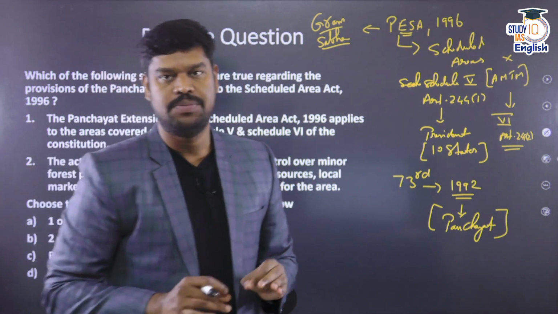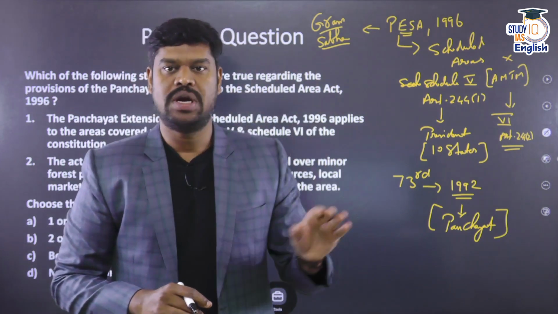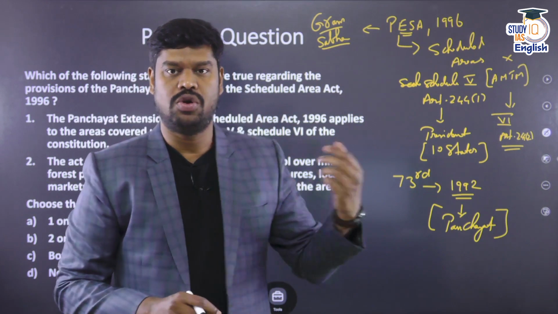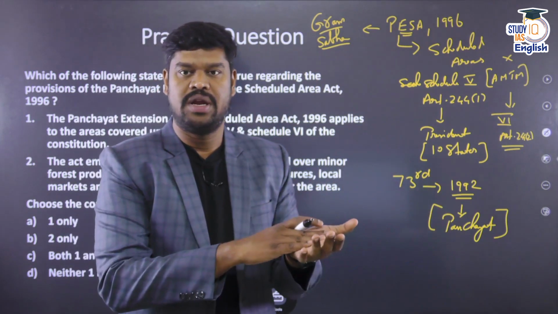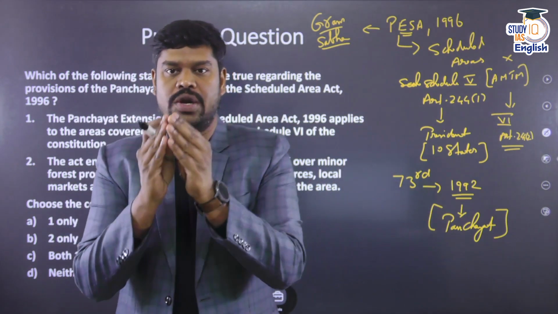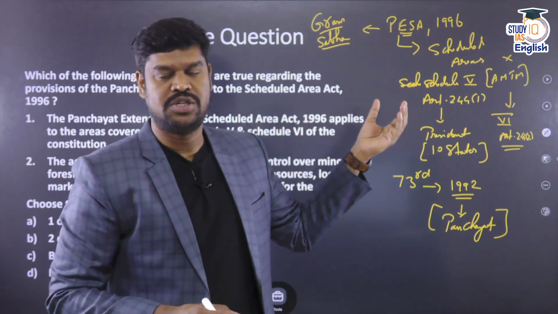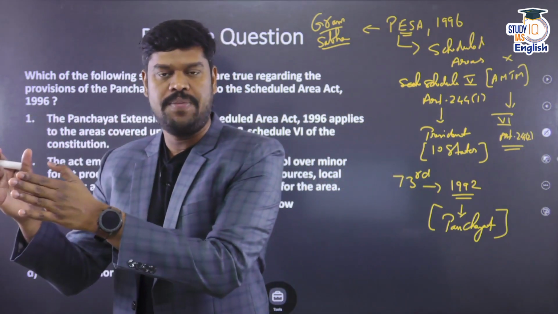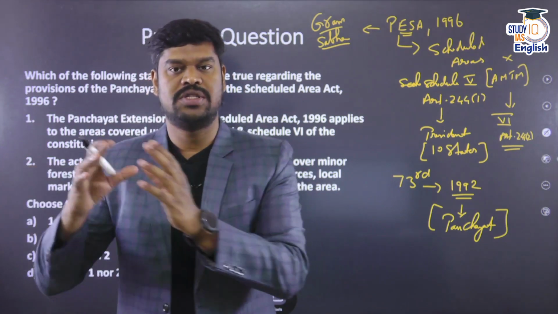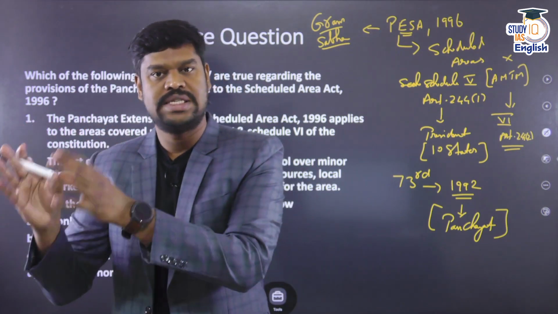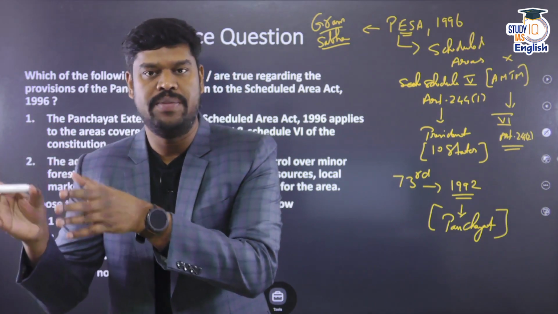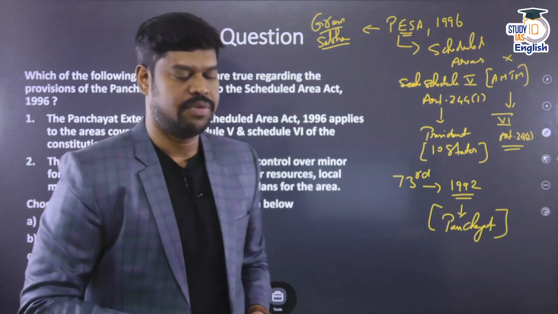So to put it in a very simple way, for the entire country except the Schedule 5 areas, the 73rd Constitutional Amendment Act applies to bring in grassroots democracy. For the Schedule 5 areas, the Panchayat Extension to the Scheduled Areas Act 1996 applies. For the Schedule 6 areas, these two things do not apply, because there is a separate autonomous council which will carry out the administration and take care of the needs of the people.